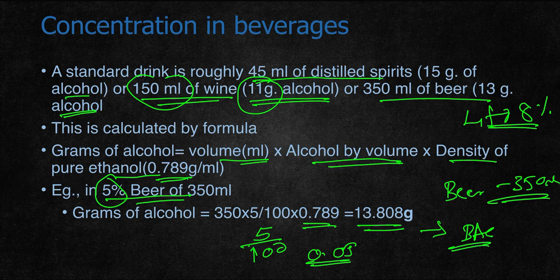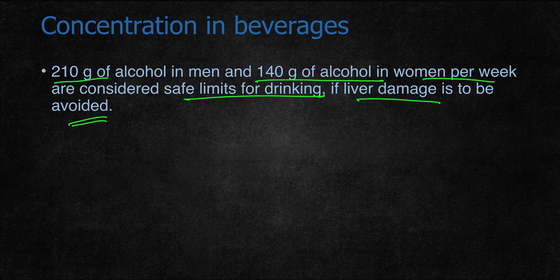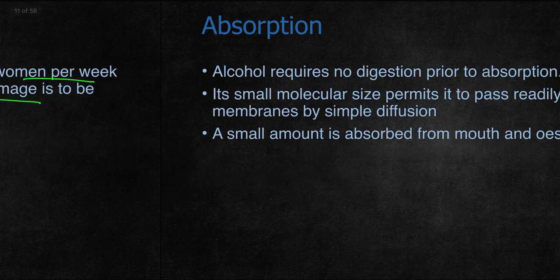If we know how many drinks the person has had, and of which different types, by calculating the grams of alcohol we can calculate the blood alcohol concentration, which can be derived from Widmark's formula. Then 200 grams of alcohol in men and 140 grams of alcohol in women per week is considered the safe limit for drinking if liver damage is to be avoided. So in 1 week, if the person consumes less than 200 grams in males and 140 grams in females, it usually doesn't cause liver damage.